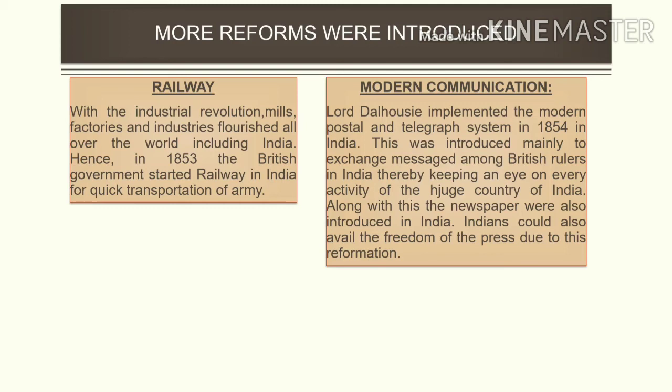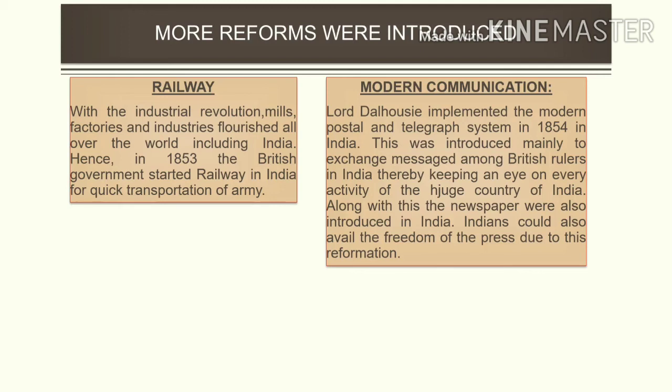That was the industrial revolution. At the same time in India also, many factories and industries flourished. And in 1853 the British government started the railway in India for quick transportation of the army. It was not for the benefit of India but for their own benefit. But we were also benefited.